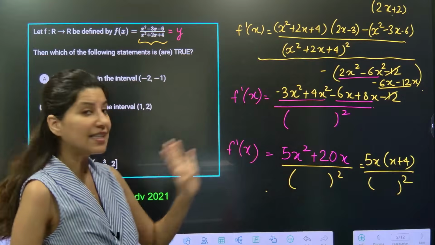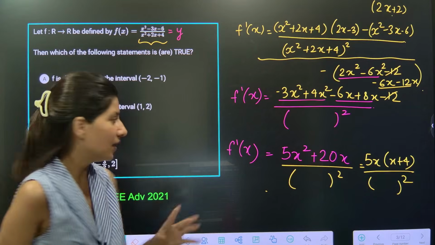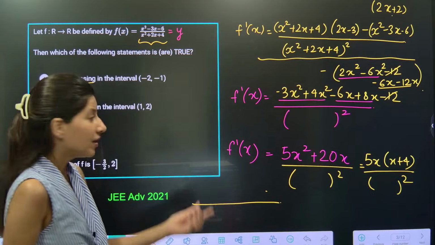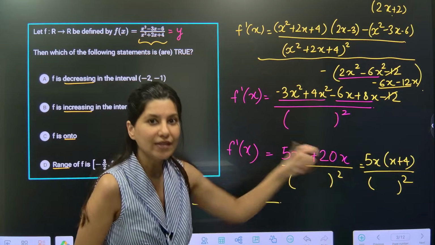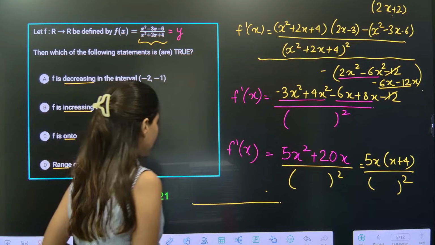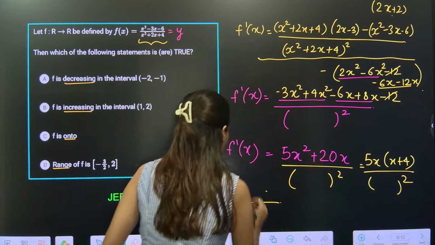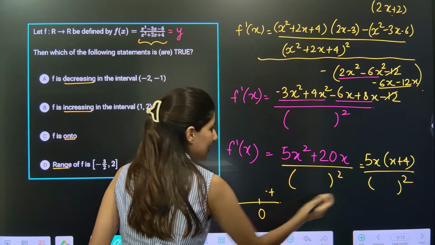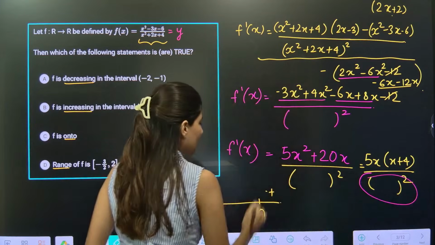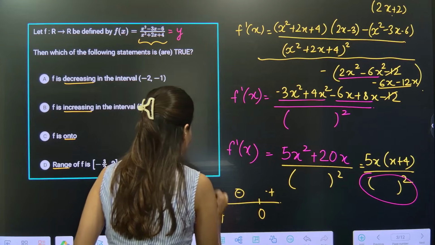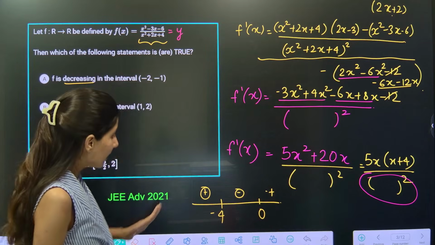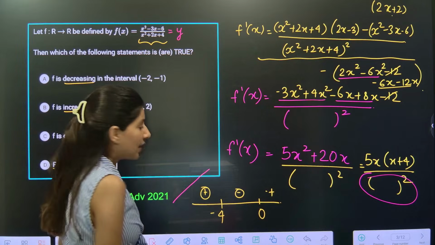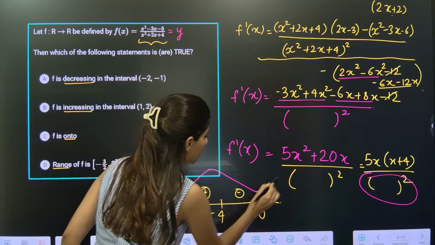Now f dash x is right here in front of you. All you have to do is use wavy curve method to find out where f dash x is positive, where f dash x is negative, okay? So f dash x, two critical points 0 and minus 4 I can see, and there is plus sign. See, this is always positive. So plus, minus and plus. So function will be increasing between minus infinity to minus 4, then decreasing and then increasing again.